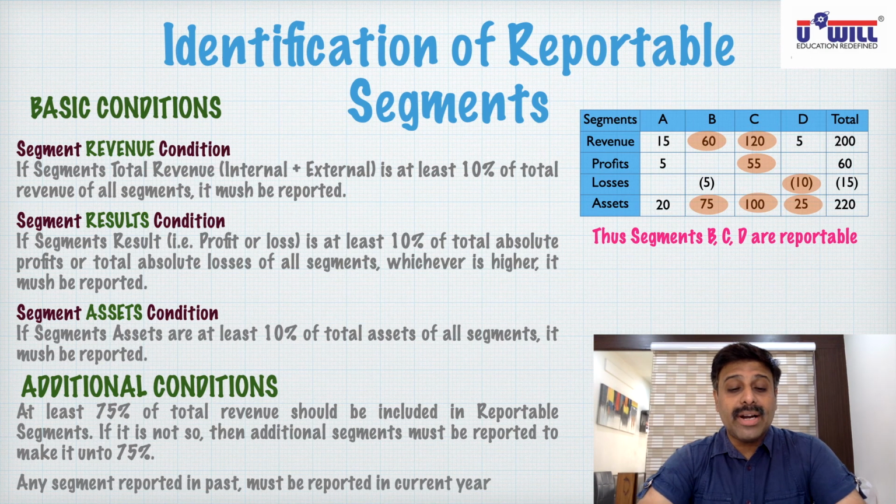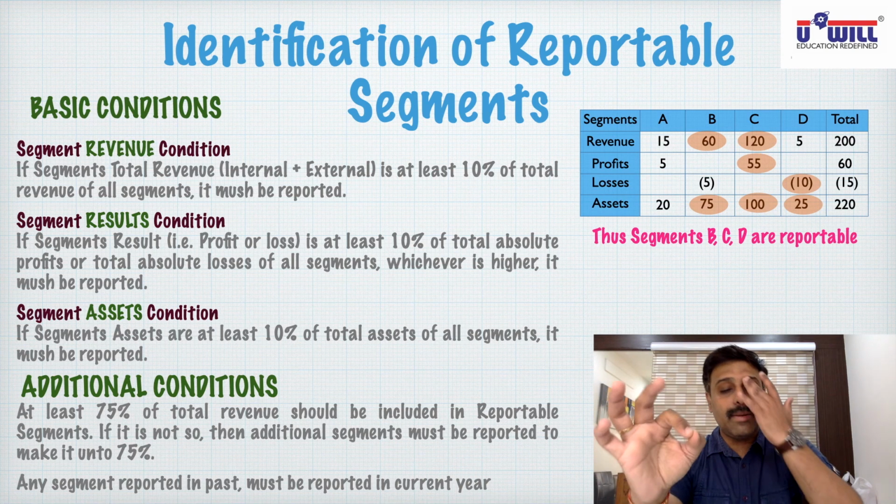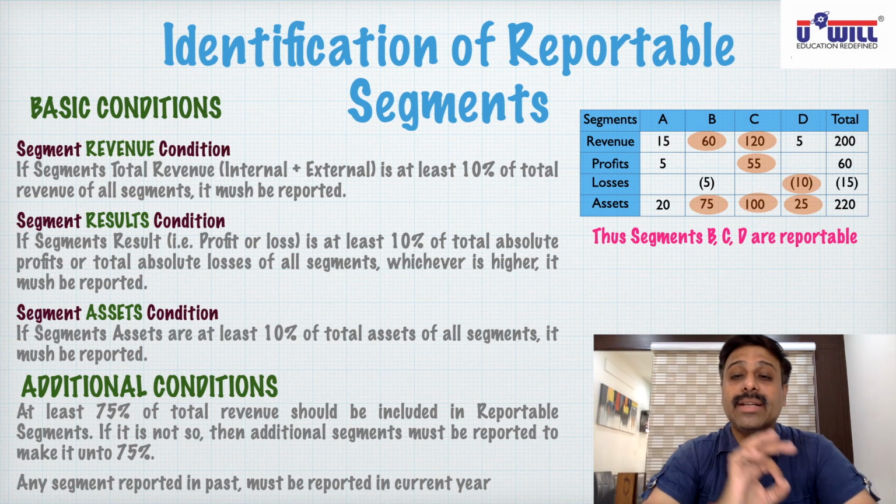Any segment recorded in the past must be reported in the current year. So suppose if segment A here was reported in the last year, then even if it does not fulfill the three conditions in the current year, it has to be reported. Any segment reported in the last year has to be reported in the current year.